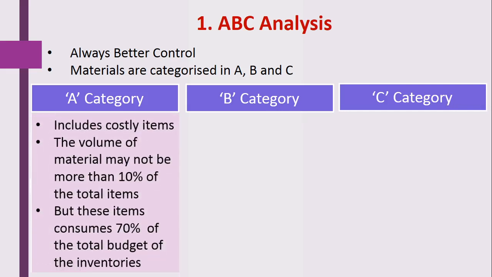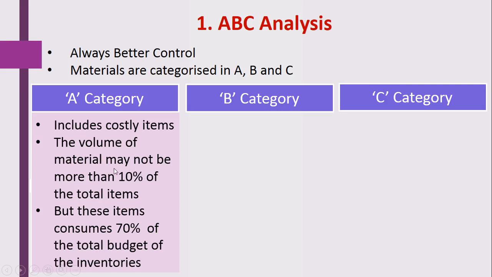Here we'll see what is meant by A category. This category includes costly items, so high cost items are included in this category. The volume of material of these category items may not be more than 10% of the total items, but these items consume 70% of the total budget of the inventories.